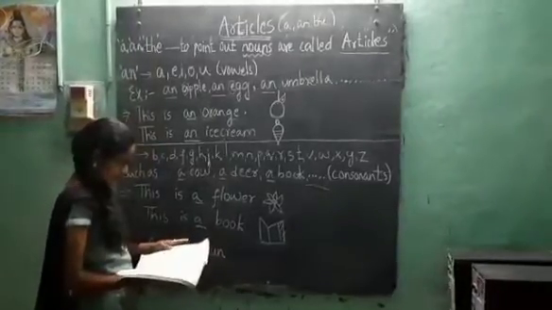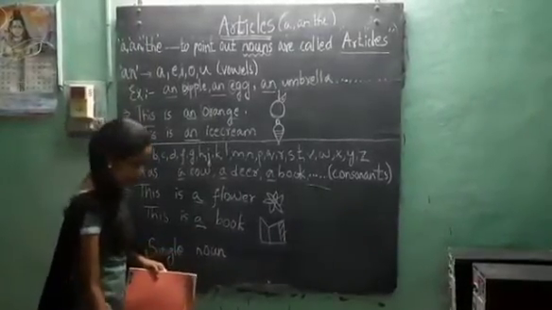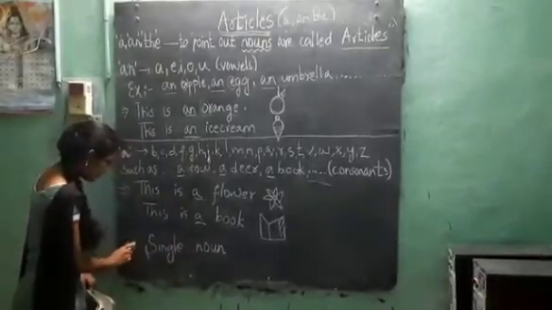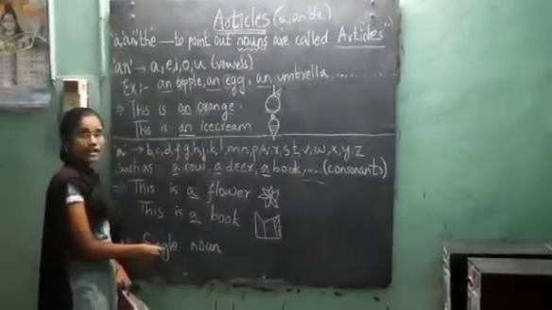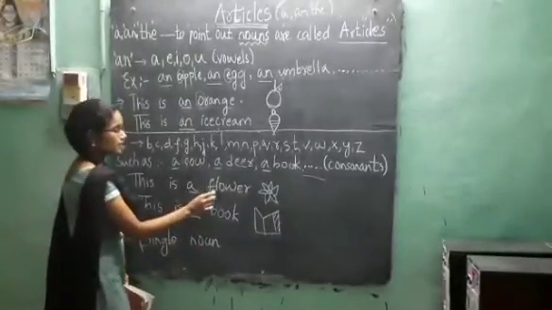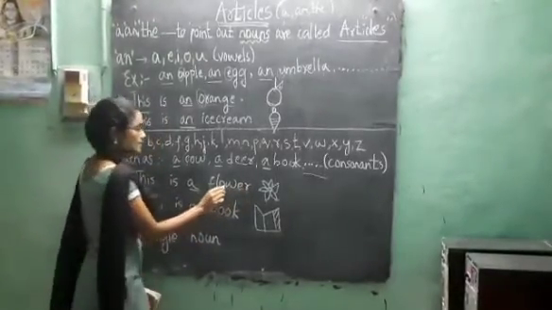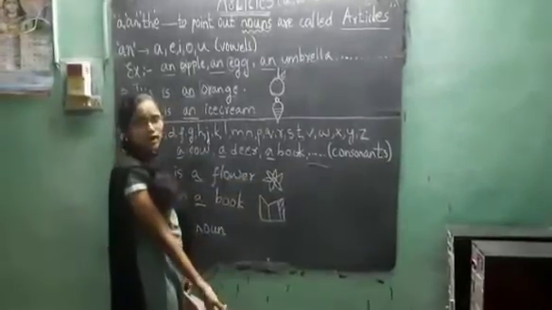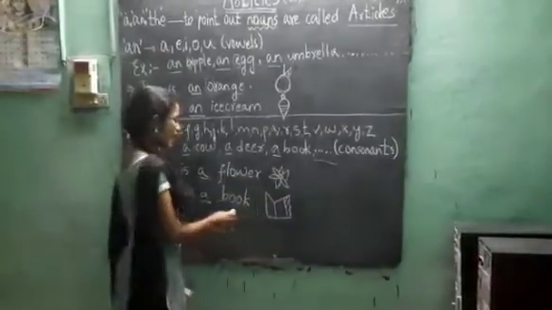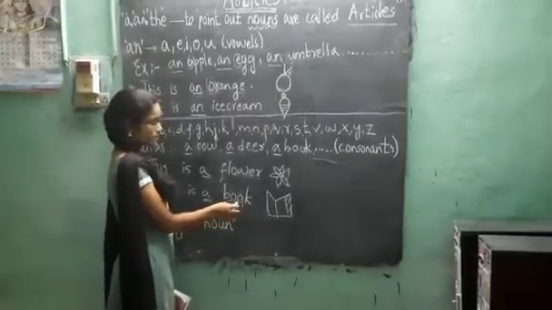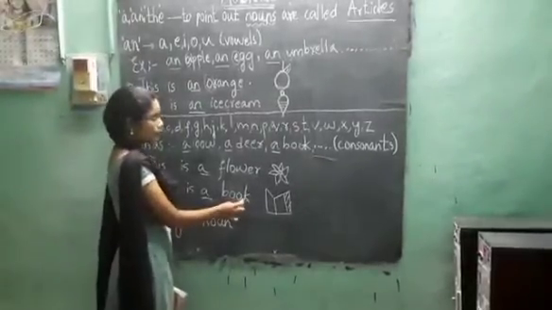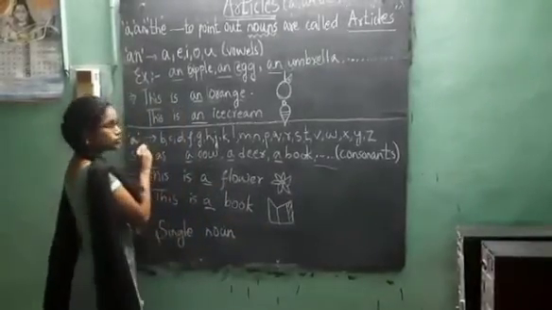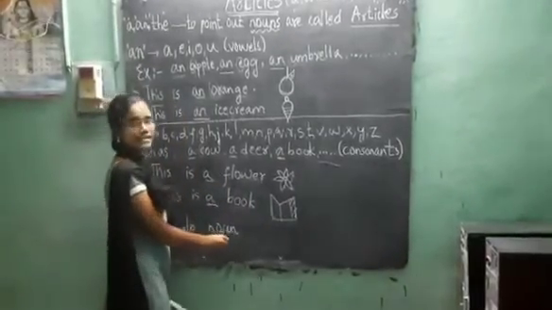And A is used to introduce a single noun. This is very important, children. You can see only single. Flower, this is a single noun. What is the plural form of flower? Flowers. Book is a single noun. What is the plural form of book? Books. So A is used to introduce a single noun.